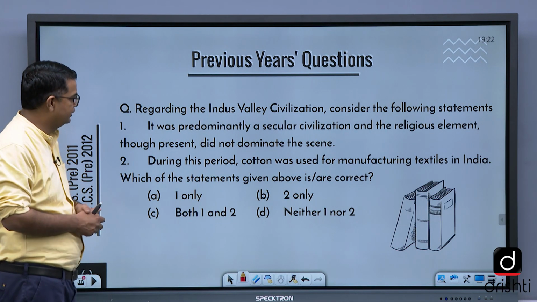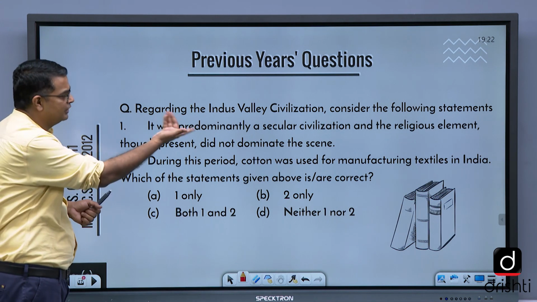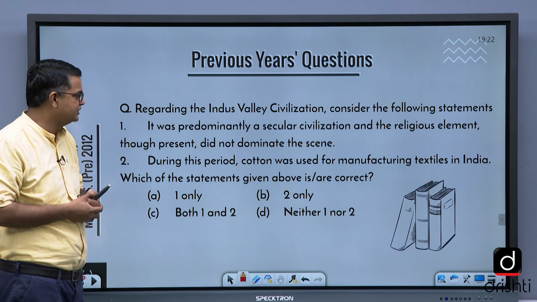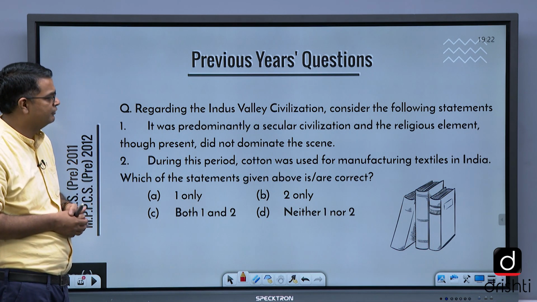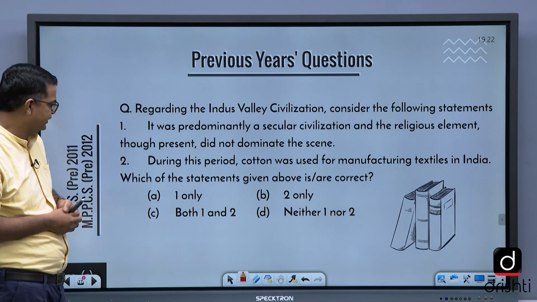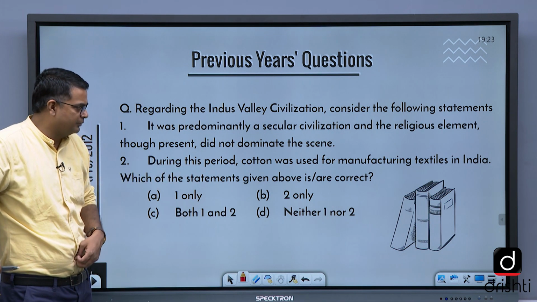Now you see, regarding the Indus Valley civilization, consider the following statements. It was predominantly a secular civilization, and a religious element was present but did not dominate the scene. During this period, cotton was used for manufacturing textiles in India. Which of the statements given above is correct?